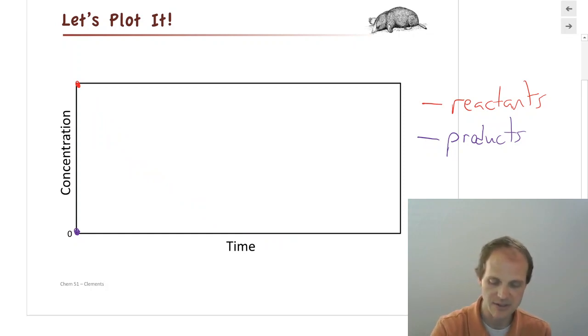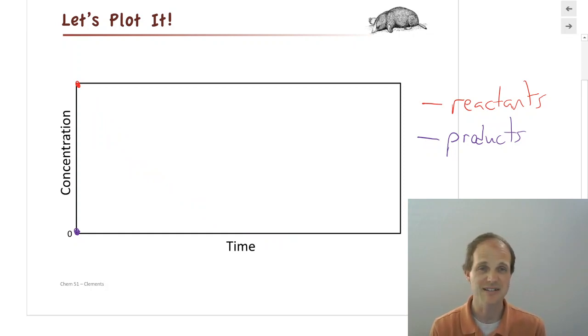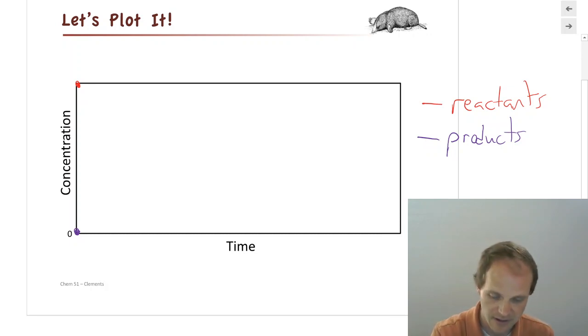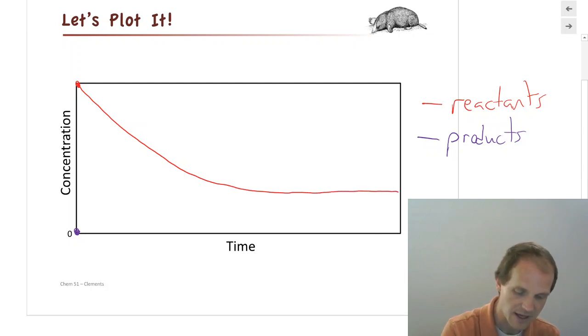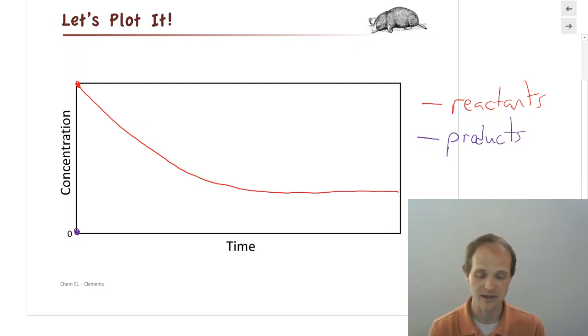But what we're saying now is, no, it doesn't have to go to 0. It just has to go to some steady state at equilibrium. And so it's not going to look like it goes all the way down to the axis. It's going to look like it goes somewhere here. And you can see it flattens out there at the end, where the concentration of my reactants is no longer changing. It's still happening on a microscopic scale that reactants are making products, products are making reactants, but on a macroscopic scale, the overall concentration isn't changing.